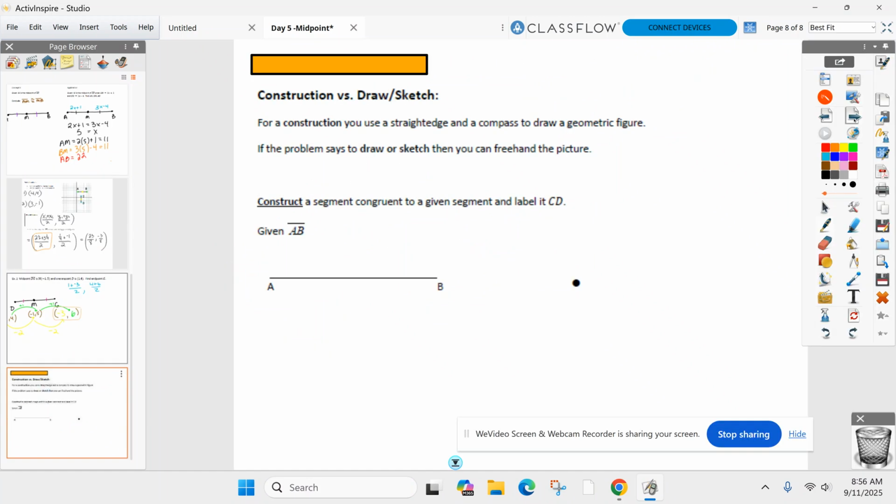Time for these compasses. This is not the only unit you'll use it in. You will use it in other units. What I'd like you to do right now is grab your compass.